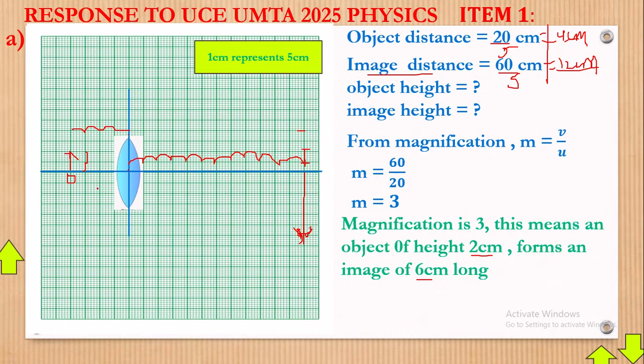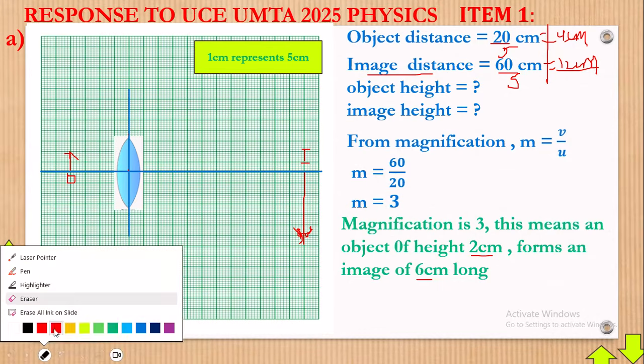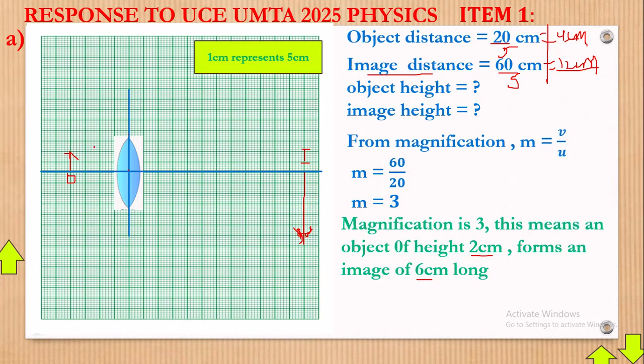Now after locating the images like that, you must now come back and know how the rays move to form an image. Once you have them in place, because I've already given them to us, you must know how the rays move to form an image. There's always a ray from the object incident onto the lens, right there. After that, this ray must always move from the pole of the lens, down like that.